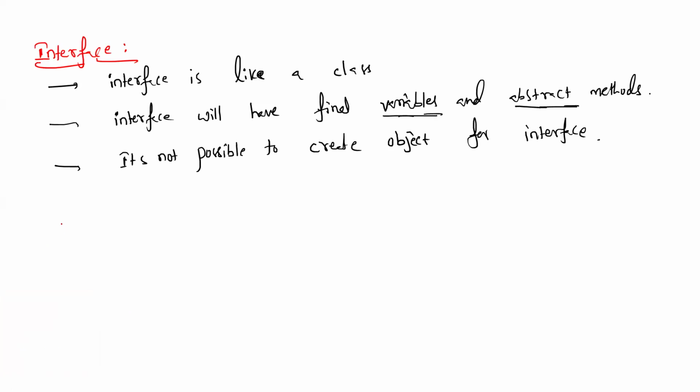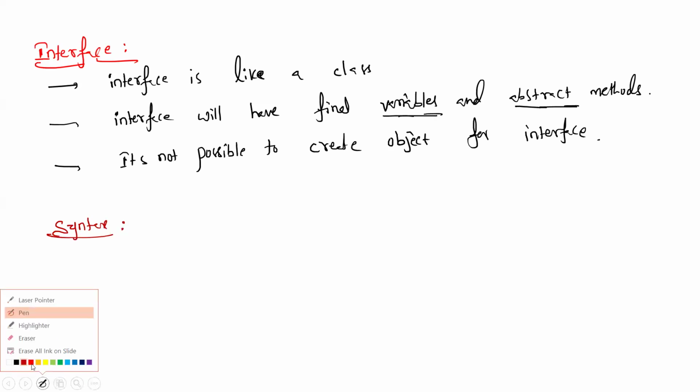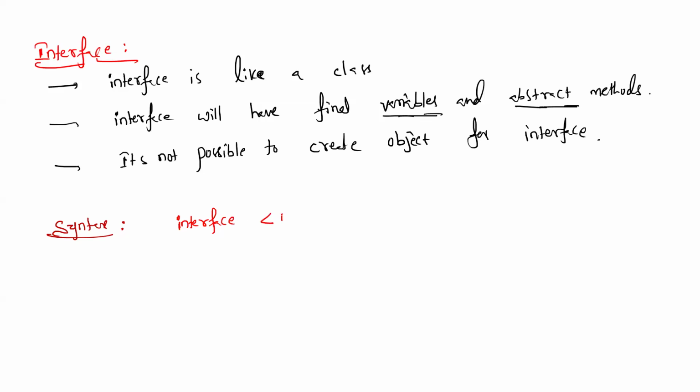Then what is the syntax? For a class, what do we use? Class followed by the class name. For an interface, we write interface, space, programmer-defined interface name, then open and close flower brackets.